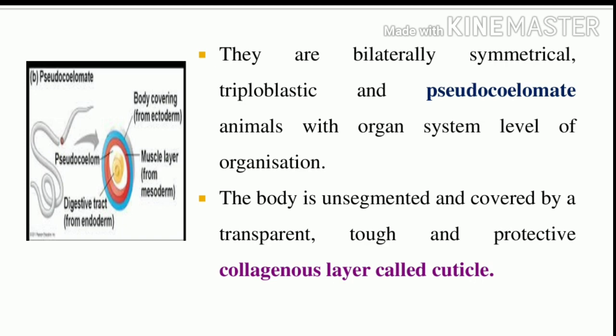Underline this, it is one of the two-mark questions. Last time, on the basis of classification, we studied patterns of coelom. So Aschelminthes is a pseudocoelomate. The body is unsegmented; we cannot see a segmented body. The body is covered by a transparent, tough and protective collagenous layer called the cuticle. So this is the structure of the roundworms.